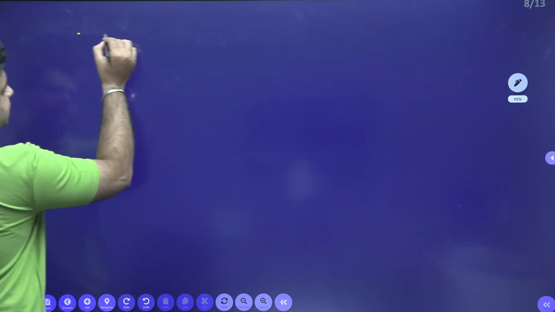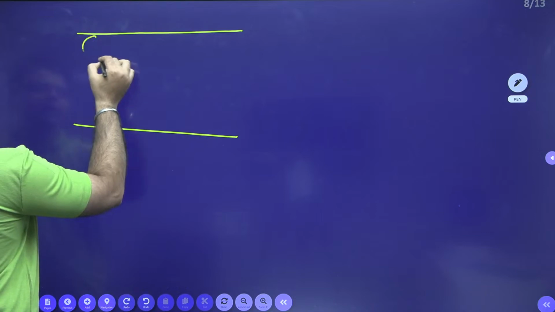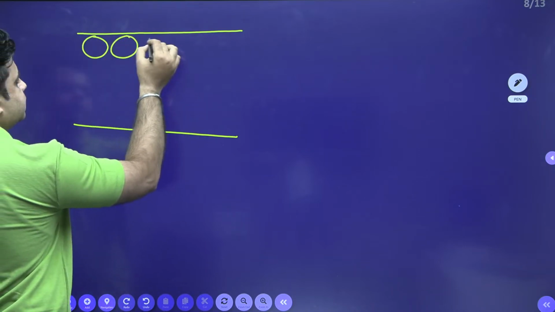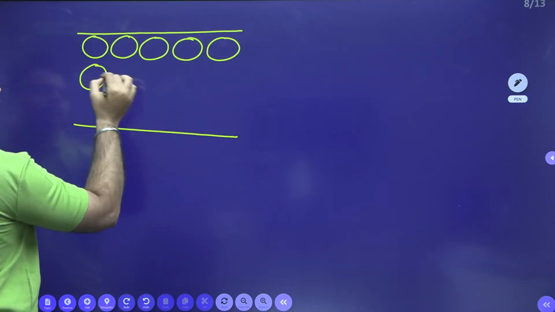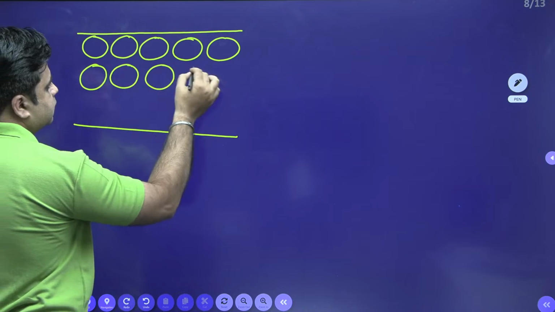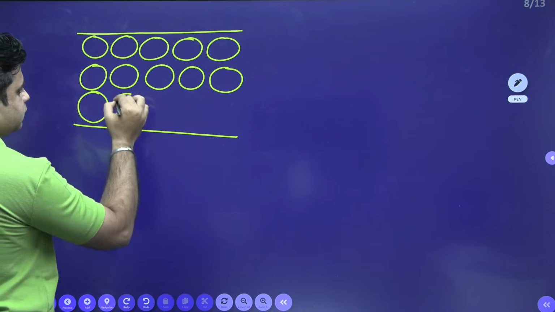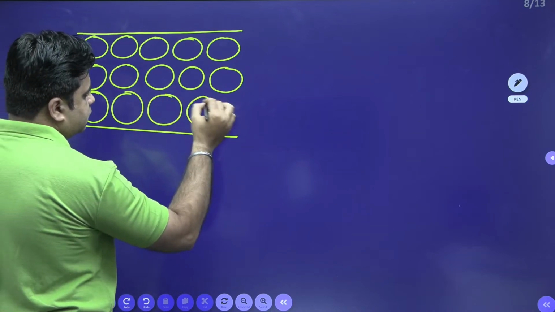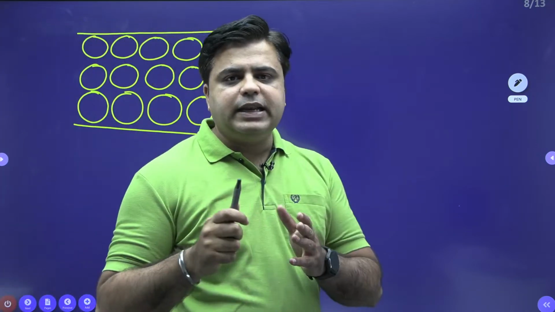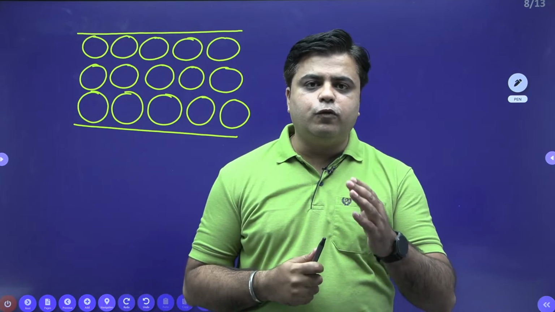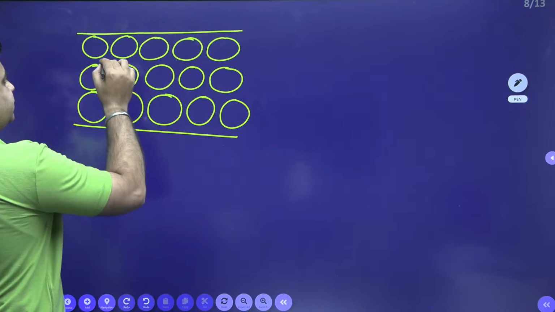For example, this is my soil medium like this, and these are the soil particles. Okay. So porosity basically tells us how much amount of voids are present in the soil medium.